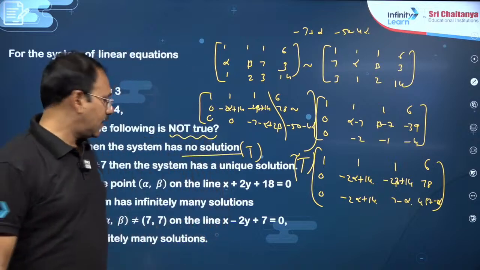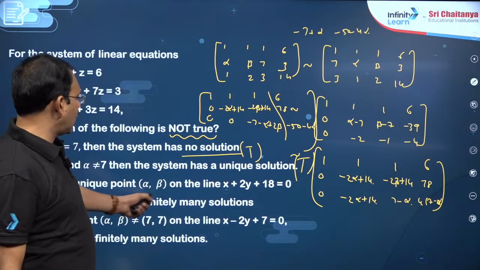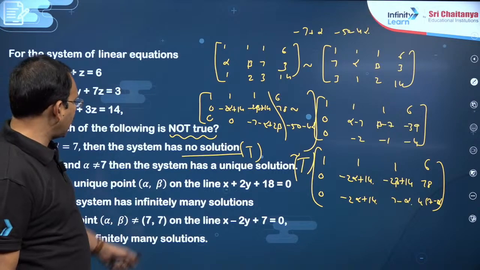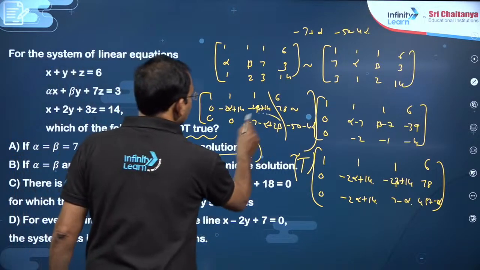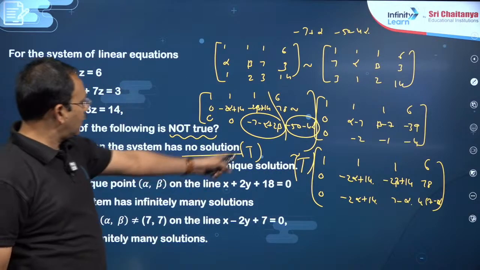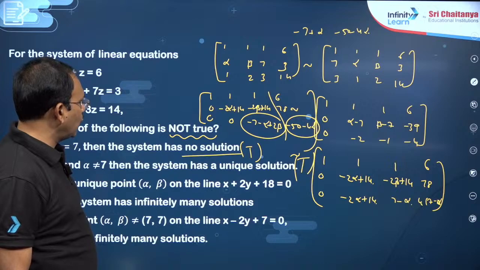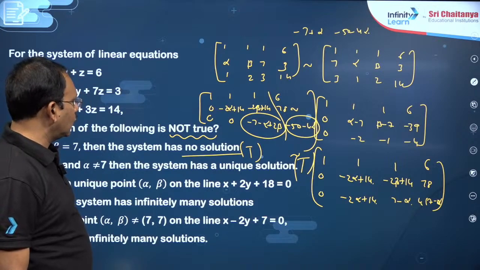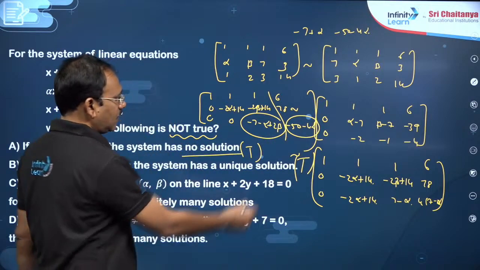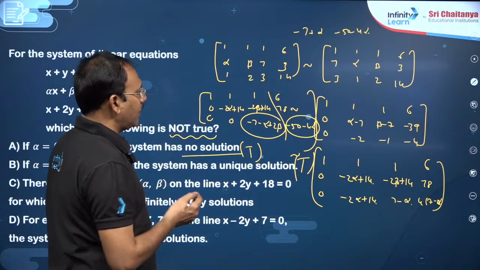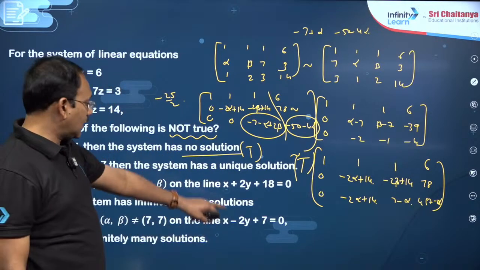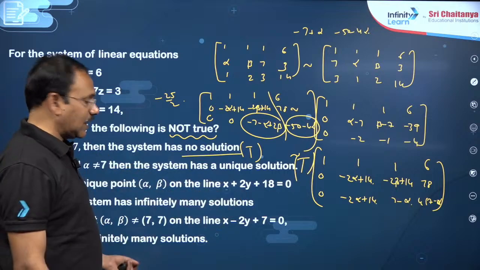Similarly, there is a unique point alpha beta on the line for which the system has infinitely many solutions. System has infinitely many solutions means this must be 0 and this must be 0, my dear friends. So, this must be 0, the equation you see x minus 2y plus 7 equal to 0, that means you can find this equal to 0, alpha is equal to, you can find a point 50 by minus 4, that is minus 25 by 2, accordingly you will get beta and substitute here. If that satisfies, that may be the answer.